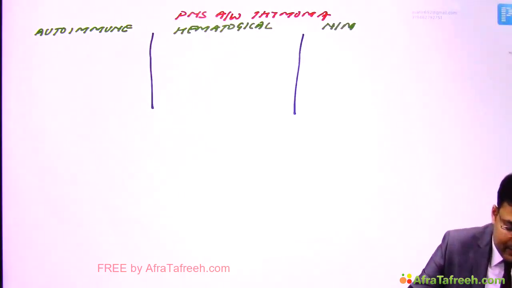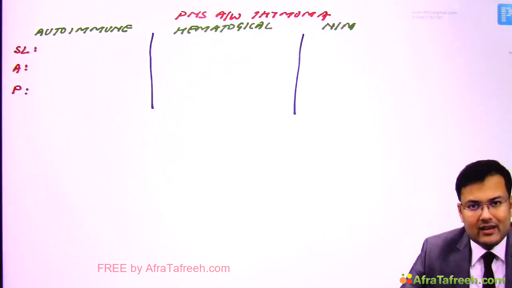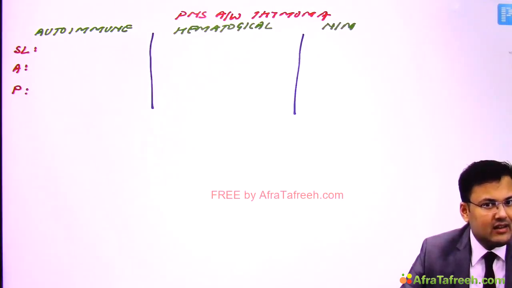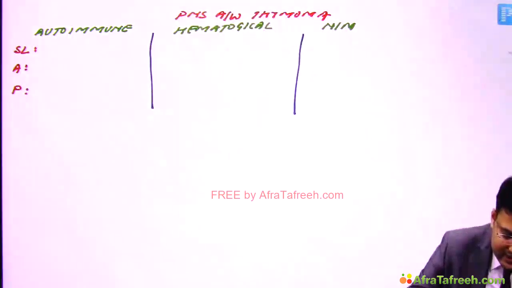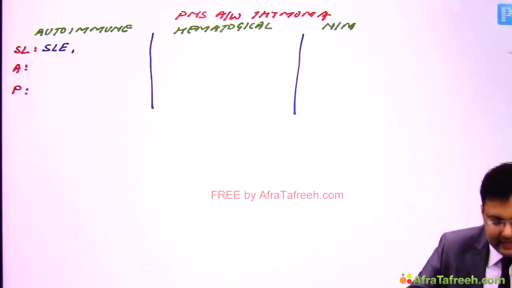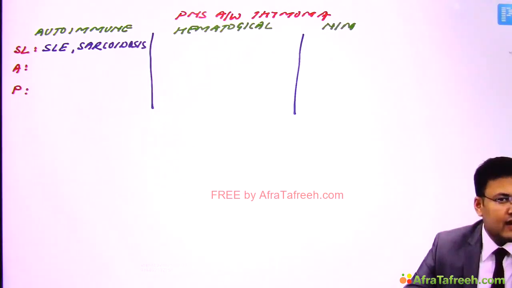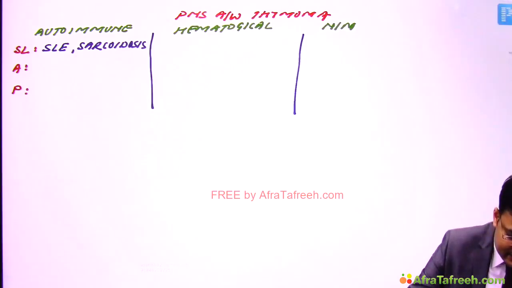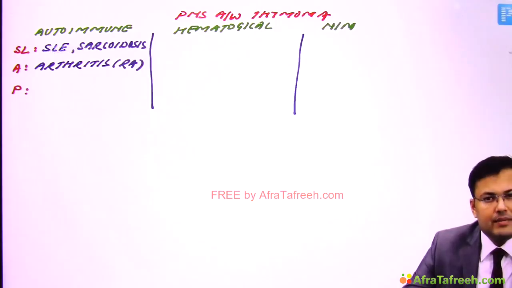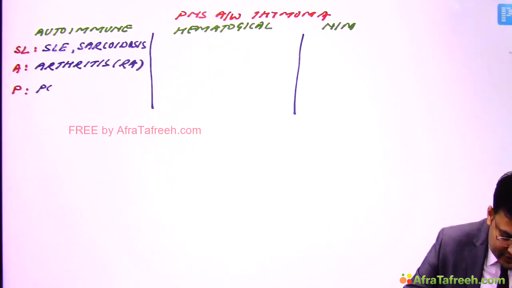Okay, now how to remember? The mnemonic is SLAP. For autoimmune it is SLAP. Now see SL. So autoimmune disorder starting with SL, obviously it is SLE. So it is SLE, and the second is sarcoidosis. So SLE and sarcoidosis. A means arthritis. Which kind of arthritis? Rheumatoid arthritis. P means polymyositis.